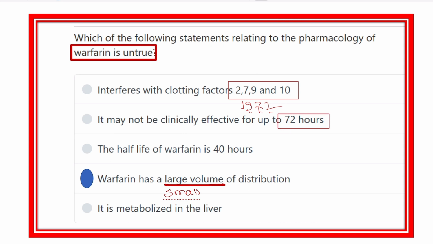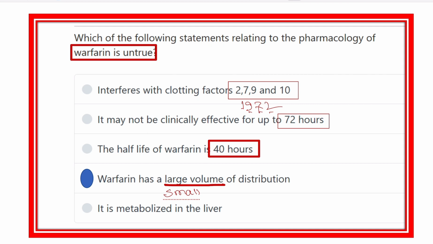So it is also true that warfarin may require 3 days or 72 hours to be fully functional, and at this time we should provide a short-acting or immediate-acting anticoagulant for the desired action. The half-life of warfarin is about 40 hours or more. It is about 60 hours.